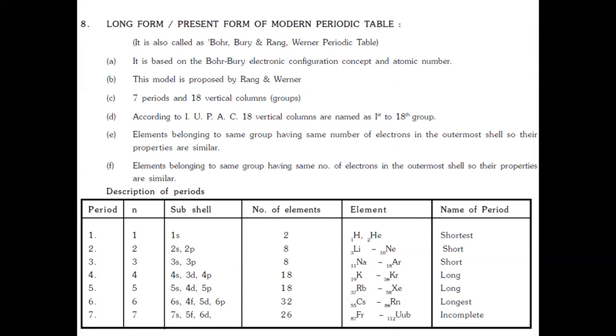So, description of periods. The first period is known as the shortest period because it consists of only 2 elements. The second and third periods are considered short periods because they consist of 8 elements. The fourth and fifth periods consist of 18 elements each, so they are considered long periods. The sixth period consists of 32 elements, hence it is considered the longest period. Then the seventh period consists of 26 elements. Some of the elements are still not well known for their properties, so that period is considered an incomplete period.